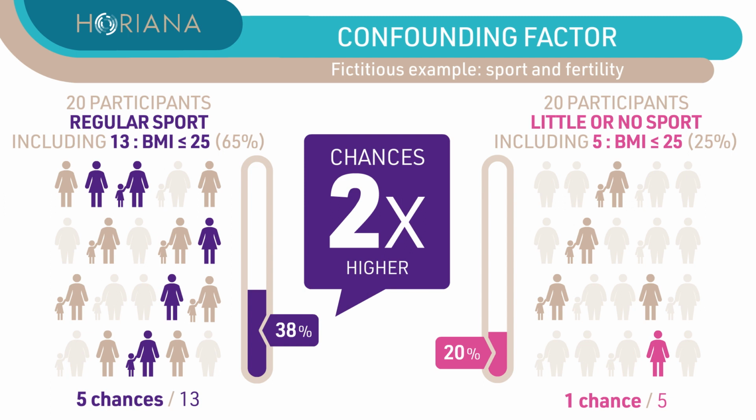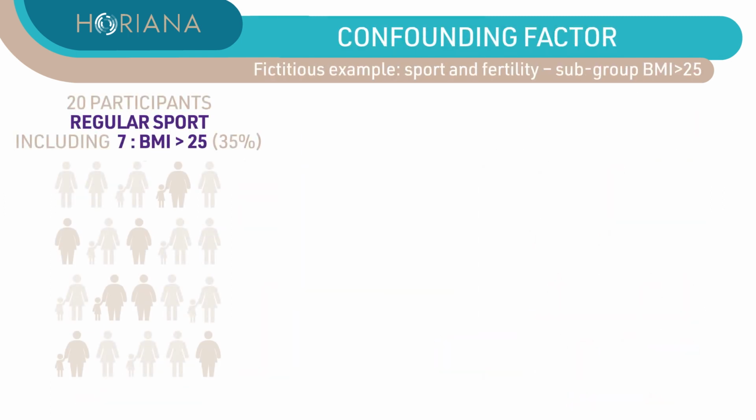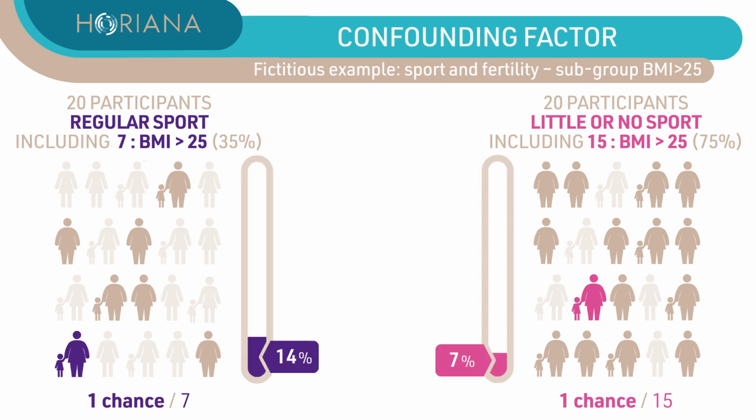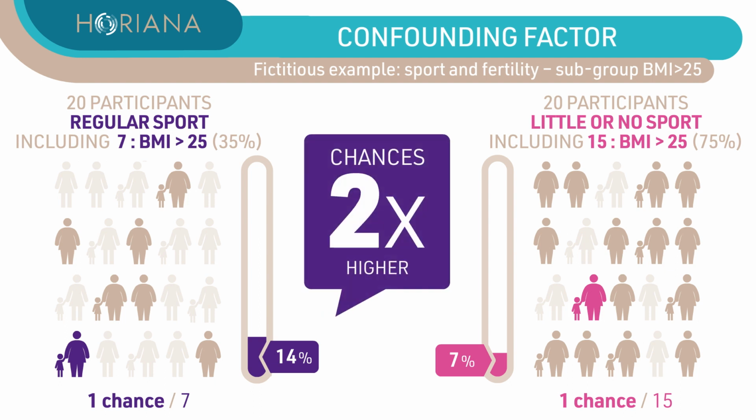below 25. If we look at the related results for the other participants with a BMI greater than 25, there is 1 pregnancy in each group, which is 14% versus 7%. The probability is also twice as high in the sport group as in the limited sport group, in the subgroup of participants with BMI greater than 25.